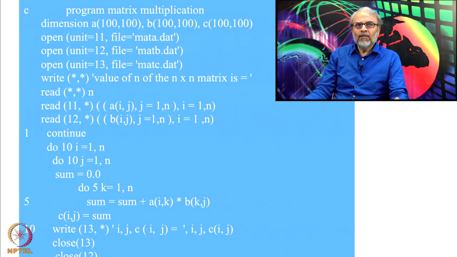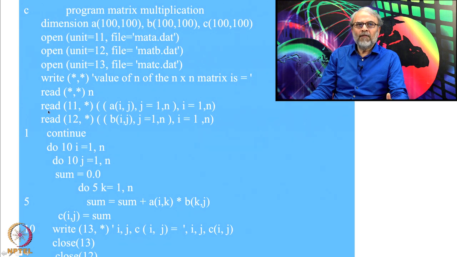Once you give the size of the matrix, your first job is to read matrix A and B. Remember last time I gave a read statement where the read line itself has an implicit do loop in it. Why do I call it an implicit do loop? There is no do written here, but the program understands that the variables take on these values.